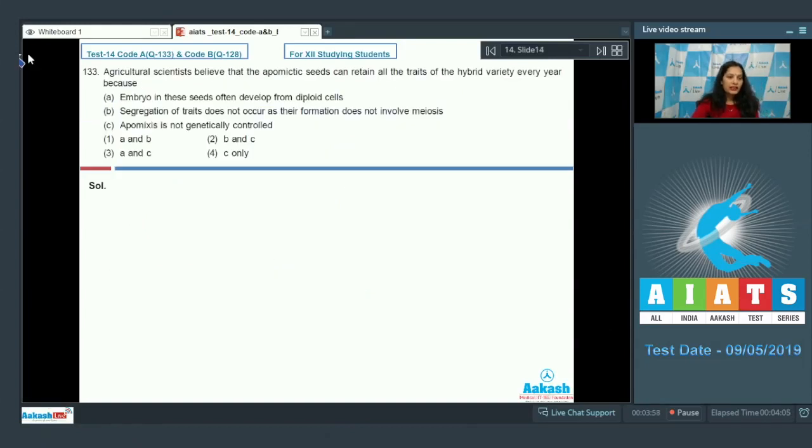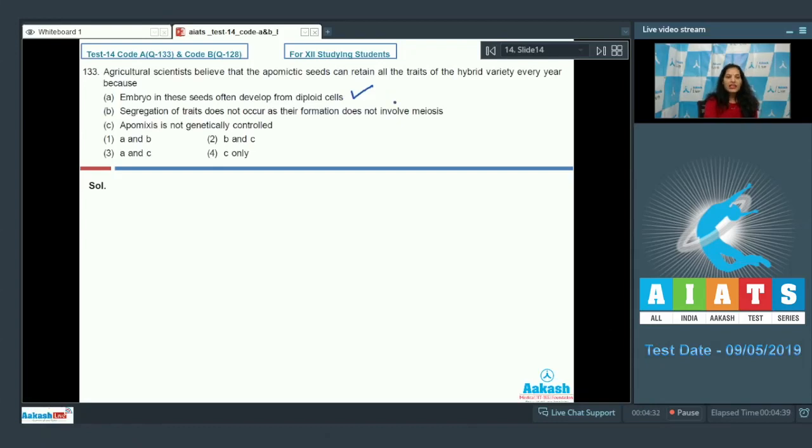Question number 133. Agricultural scientists believe that the apomictic seeds can retain all the traits of the hybrid variety every year because A. Embryo in these seeds often develop from diploid cells. B. Segregation of traits does not occur as their formation does not involve meiosis. C. Apomixis is not genetically controlled. First option A and B, second B and C, third A and C, fourth C only. Embryo in the seeds often develop from diploid cells, and this is one of the reasons why apomictic seeds retain the traits every year.